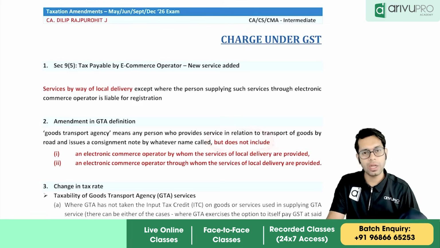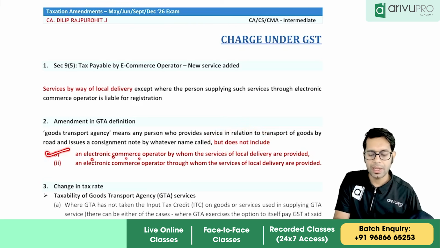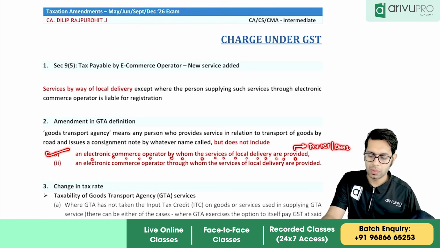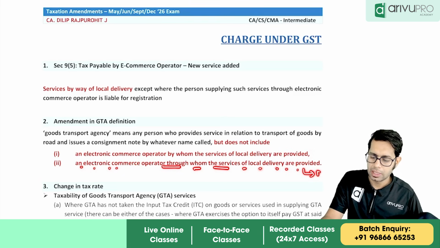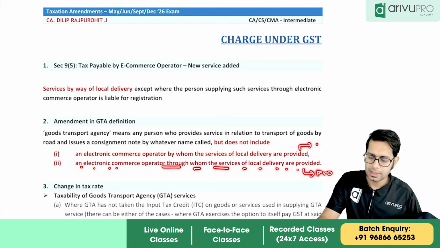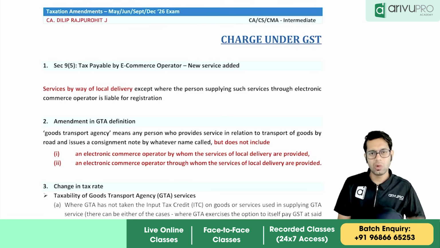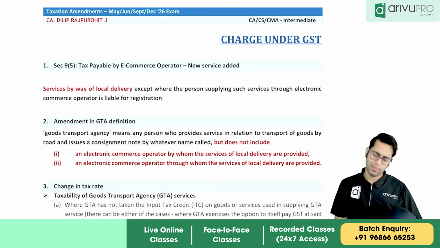But GTA shall not include what, sir? GTA shall not include an e-commerce operator by whom the services of local delivery are provided, meaning it shall not include Porter, or it shall not include Dunzo. So GTA shall not include an e-commerce operator by whom or through whom local delivery services are provided.